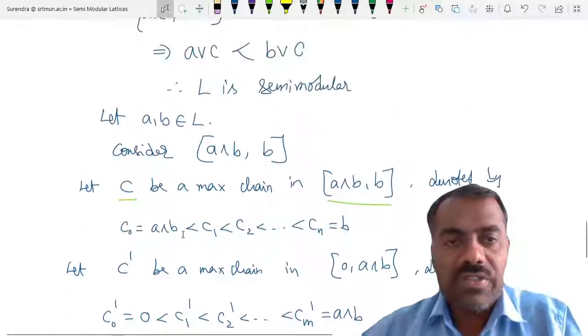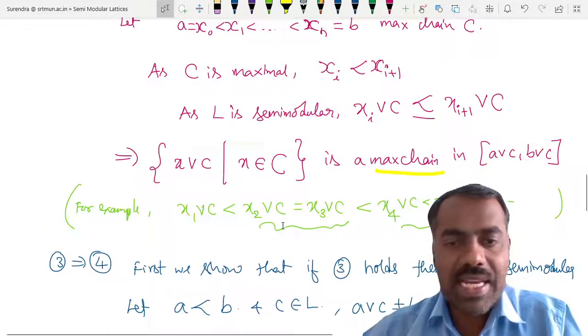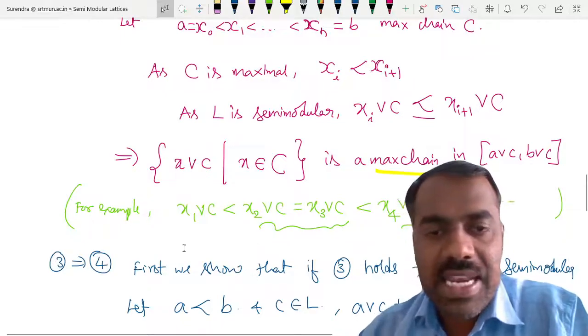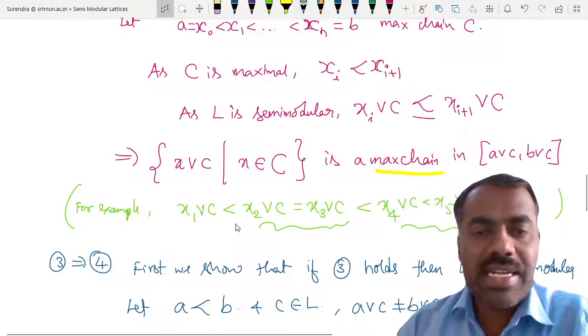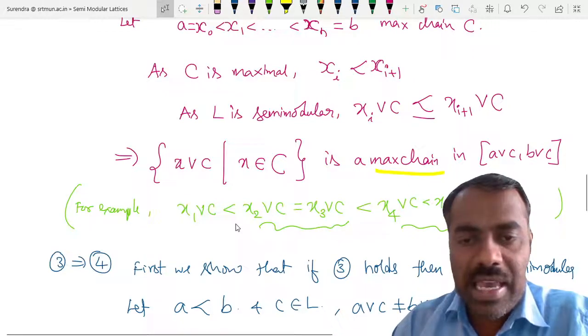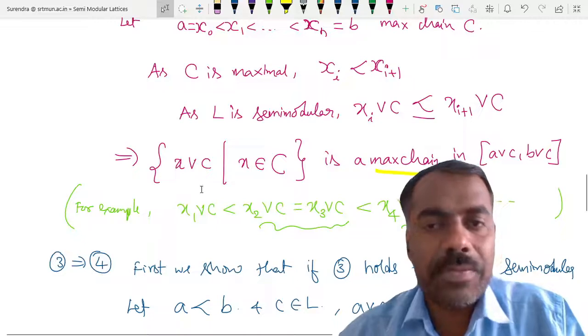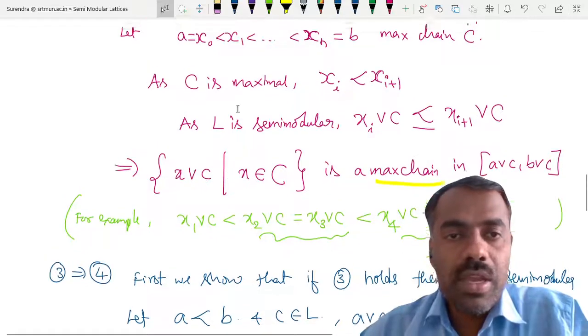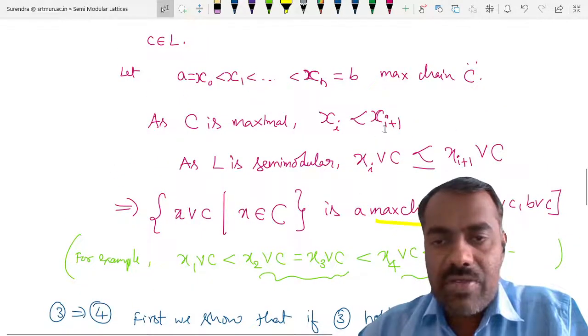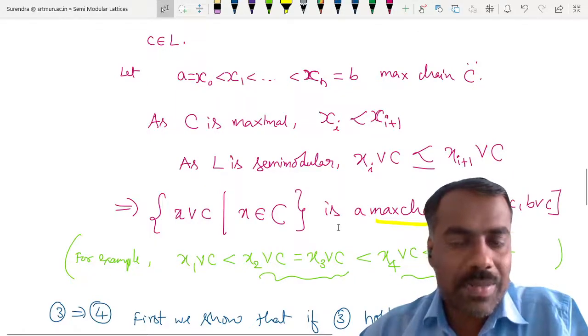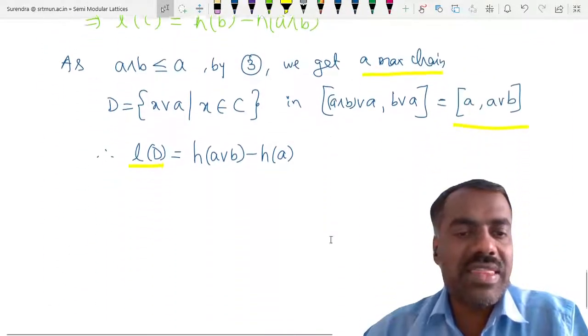If you see the example we have written here, this is a chain in D, right? By joining that term, after joining, we may see that some elements may be equal. So the length of the chain decreases or not? If you take this C and after joining you get a maximal chain, what can you say about the length of C and the length of D? Which is bigger?